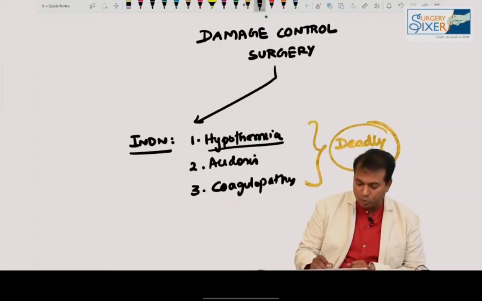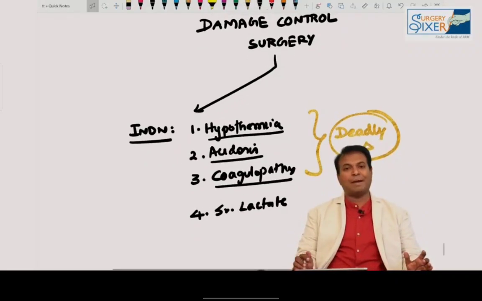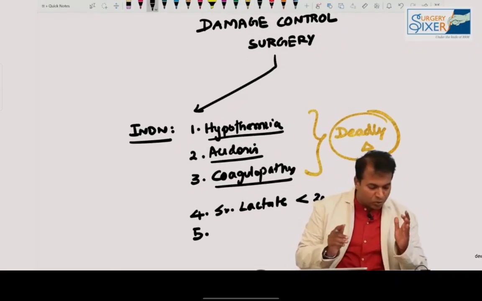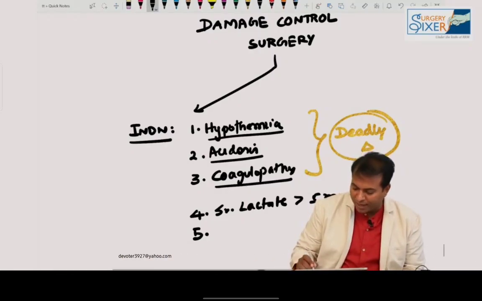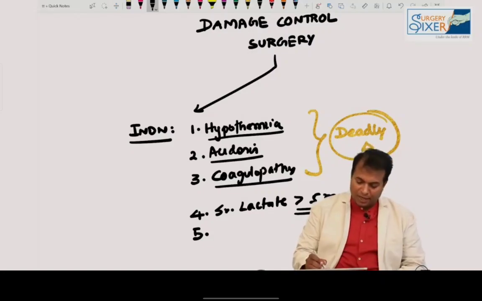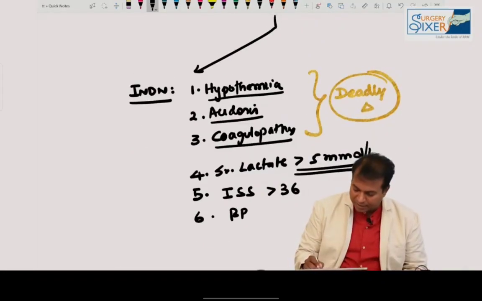So what are the indications of damage control surgery? Number 1, hypothermia. Number 2, acidosis. Number 3, coagulopathy. Number 4, the serum lactate level is also taken into account. So what is the serum lactate level for doing damage control surgery? Sorry, the level is more than 5. Less than 2 is good resuscitation. When it is more than 5 millimoles per liter, the patient is not having good resuscitation. And the injury severity score is more than 36, and BP is less than 70 millimeters of mercury.